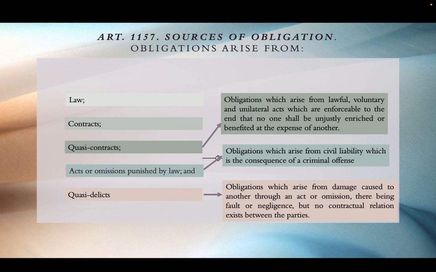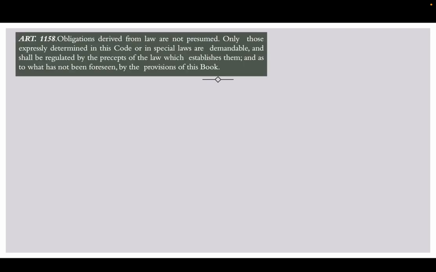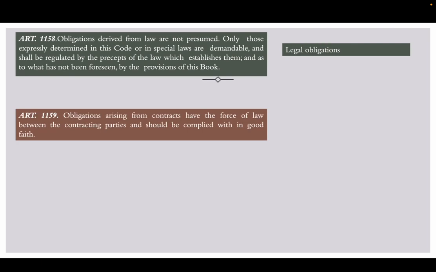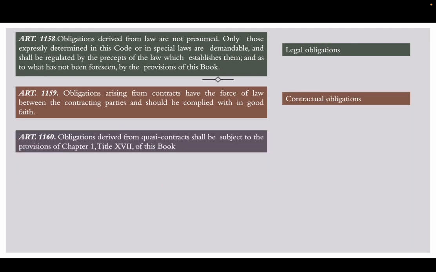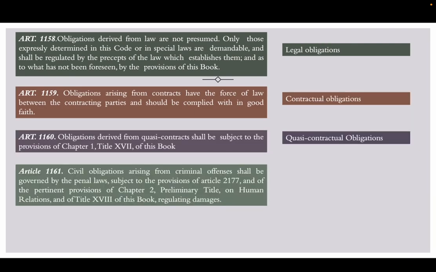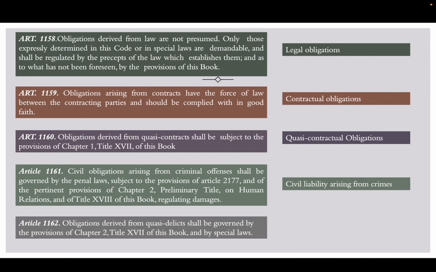Law, contracts, quasi-contracts, acts or omissions punished by law, and quasi-delicts are discussed in the different provisions under obligations and contracts. So again, legal obligations, contract obligations, quasi-contract, civil liability, and obligations arising from quasi-delict are discussed in Article 1158, Article 1159, Article 1160, Article 1161, and Article 1162. Therefore, in our next lesson, we will discuss Article 1163.